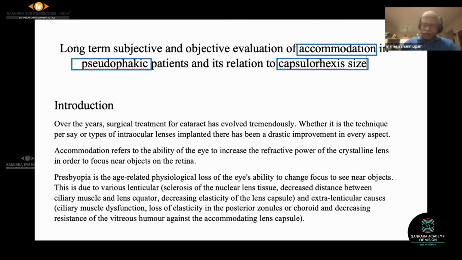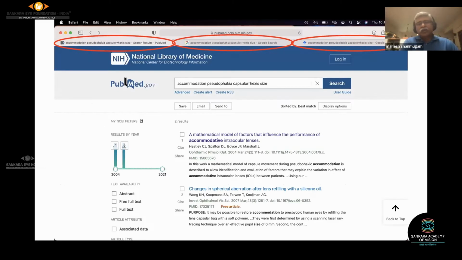So these are the 3 keywords which I picked up, and then I put them into the search engines. I usually use all 3 of them. The first one is PubMed, a standard search engine which I almost all the time use. Then a plain and simple Google search, and the third one is Google Scholar. It can be something else also, but these are the 3 things which I use. I'll show you the benefits, advantages and disadvantages of each of those.